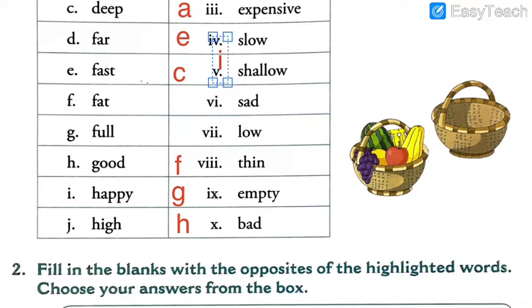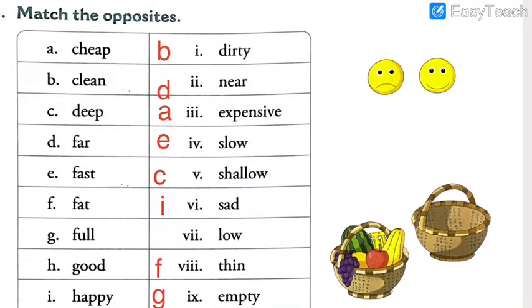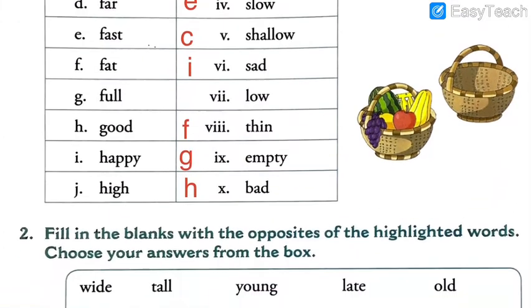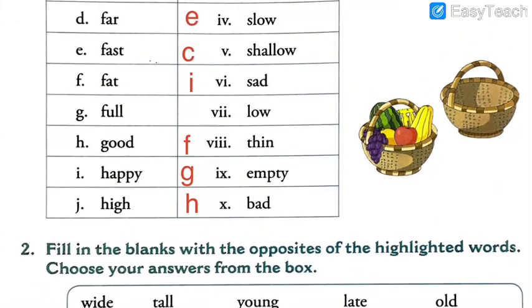Let me match the answer. You can see here, these are the smileys. This face shows a very sad condition, but this shows that it is very happy. So this is very sad and this is very happy. So that is why these two are opposites.